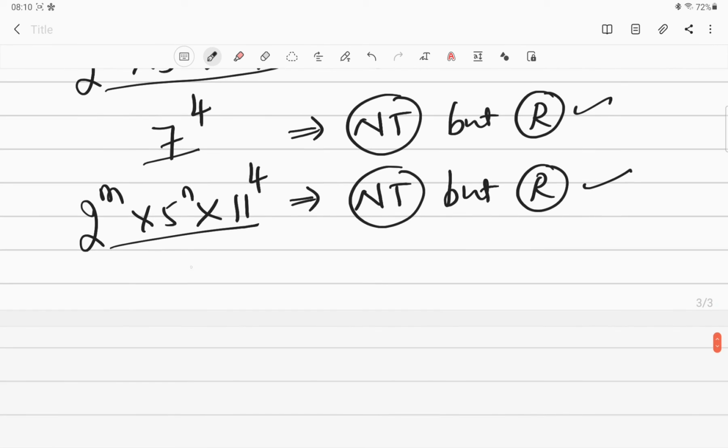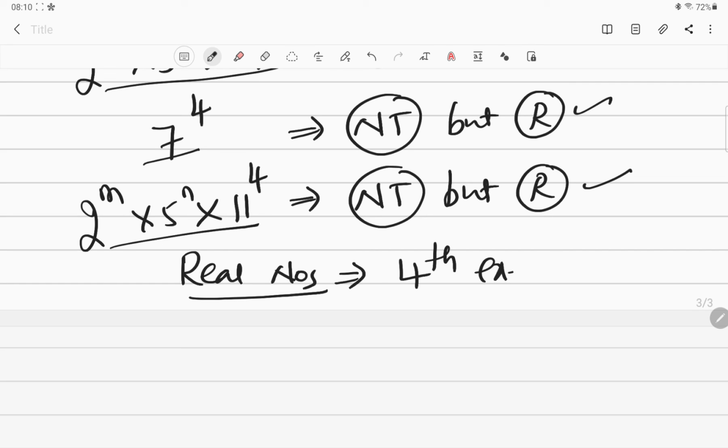And definitely, in the real numbers chapter, you should be able to solve your fourth exercise on the data I have given.